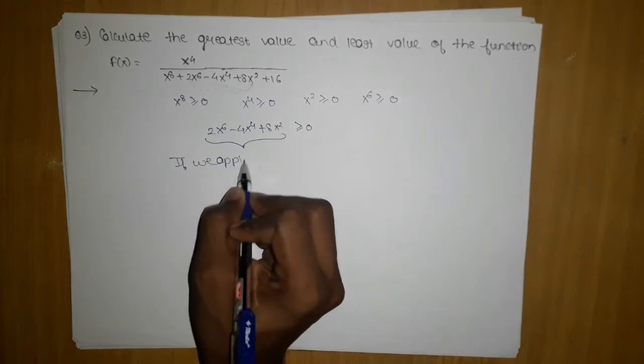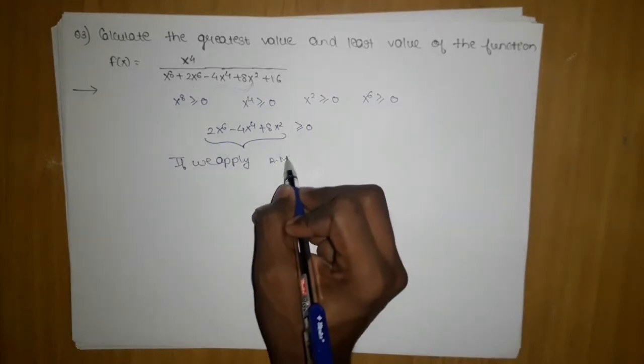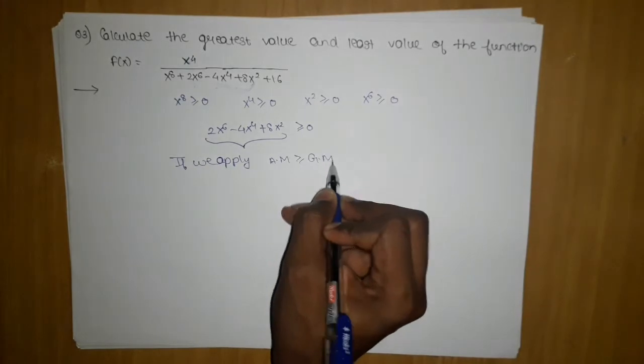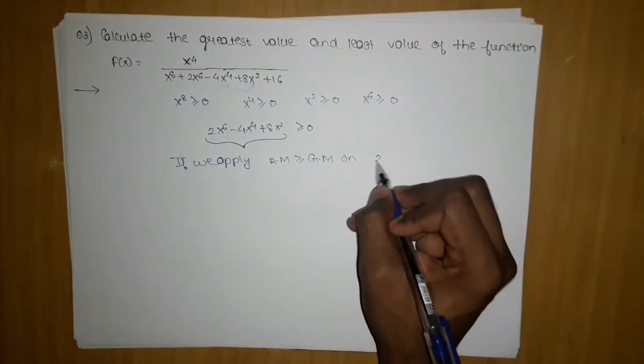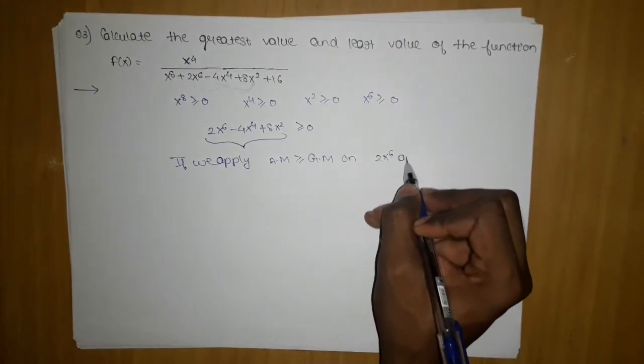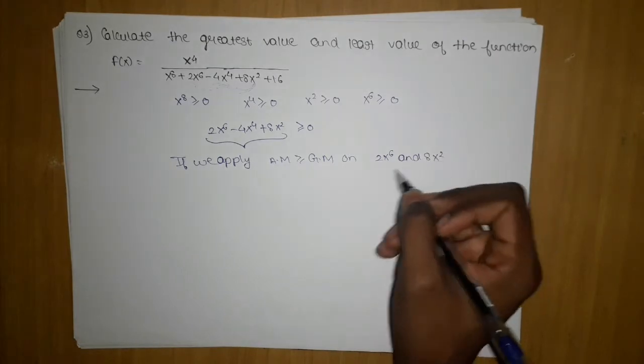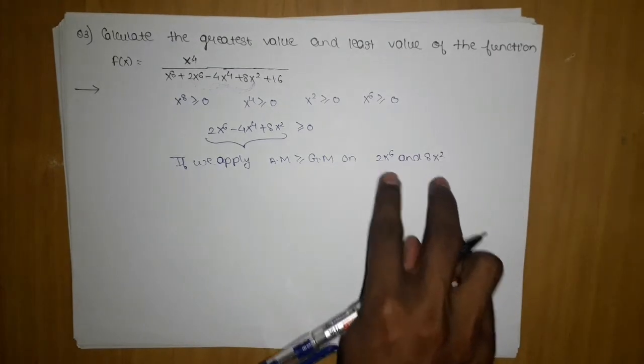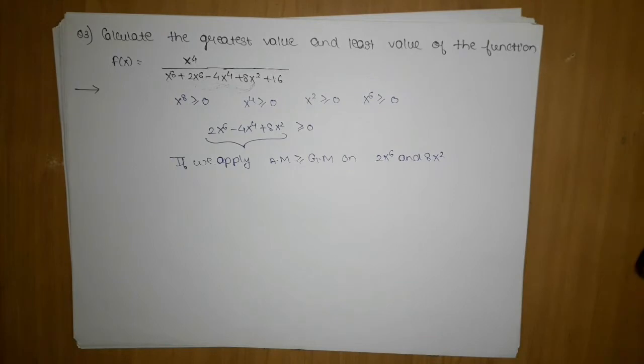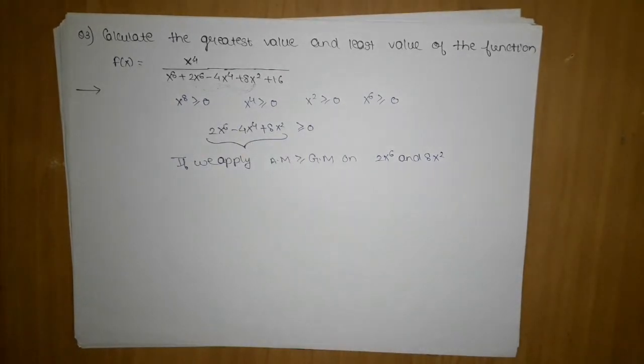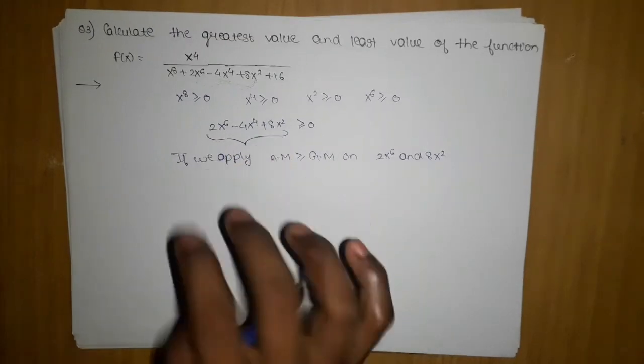We apply AM greater than or equal to GM on 2x power 6 and 8x square. Why? Because if I multiply them, it will be x power 8, and since there are two terms, we take the power 1 by 2, so it will become x power 4, which is what we want to create. Then only can we know the nature.